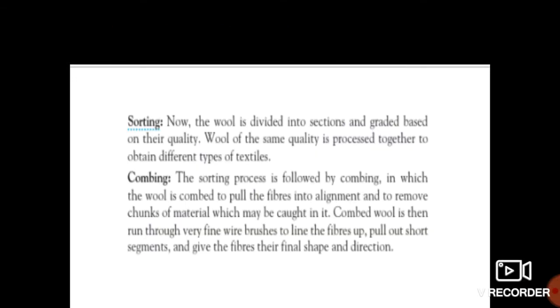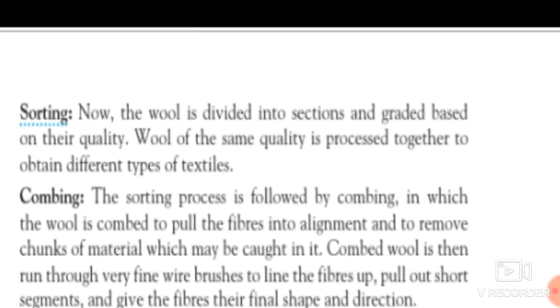After scouring, the next process is sorting. See students, the name sorting itself indicates that the sorting out of wool is done. The wool is divided into sections and graded based on its quality.